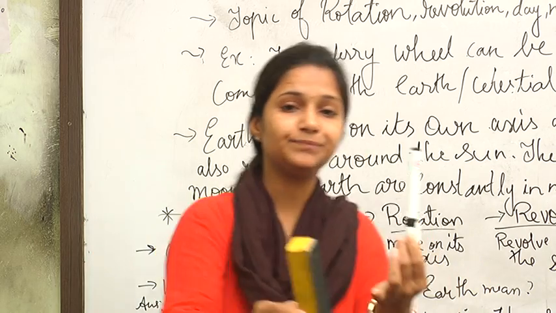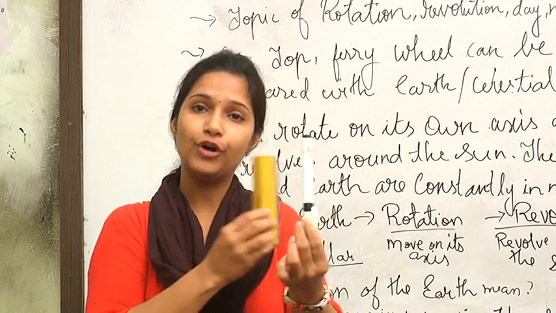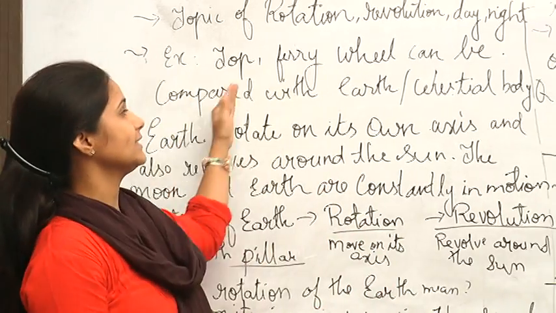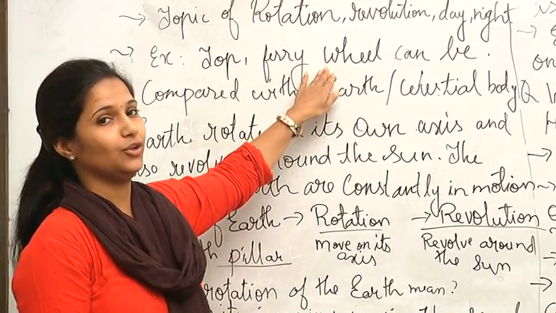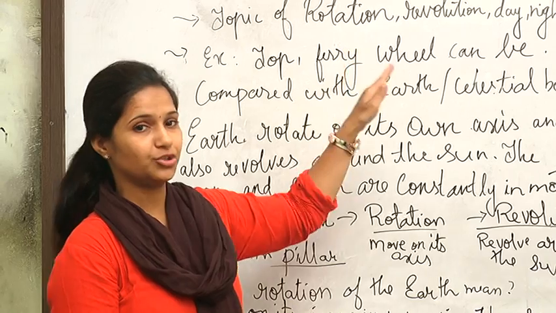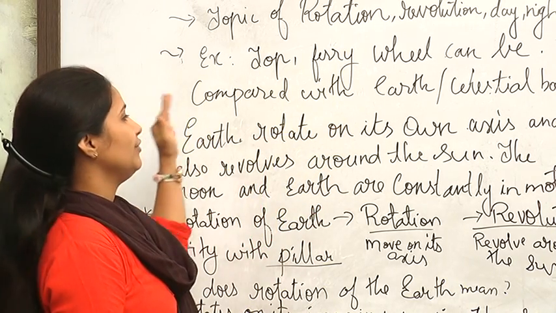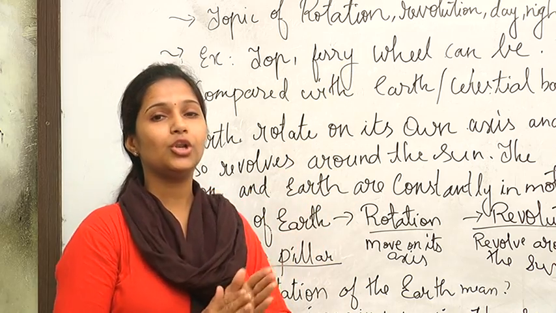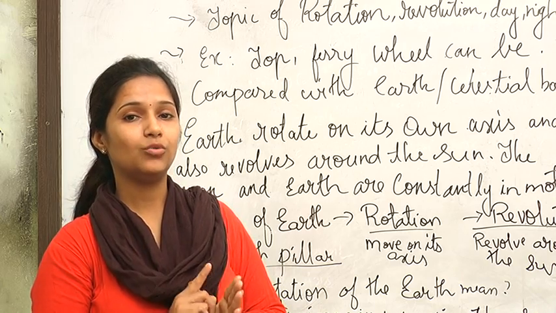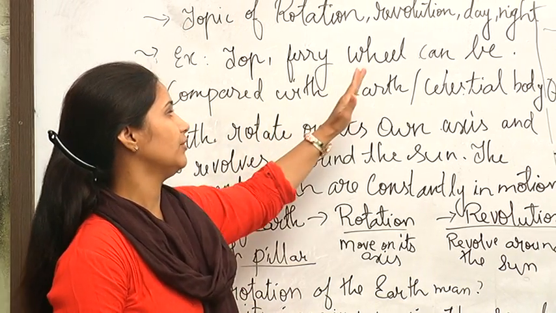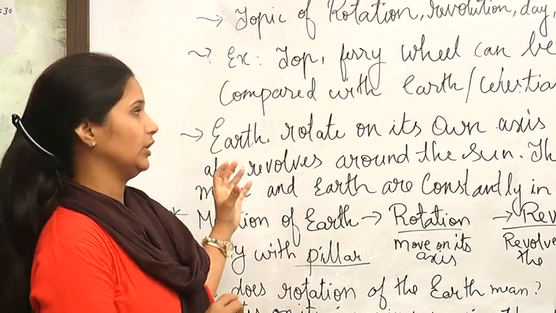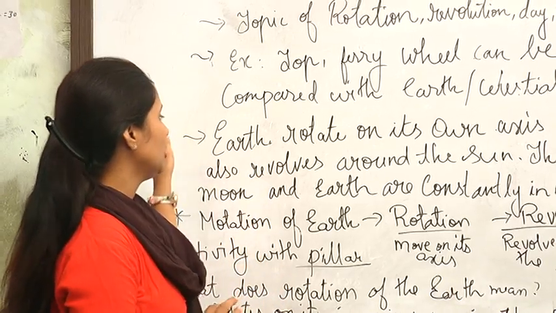This is the position of rotation, and this is the position of revolution. So we can easily understand with the help of the Ferris wheel, and I think you all went with your parents to a fair, so it is easy for you to understand rotation and revolution. Now we can easily compare this. We all know Earth rotates on its own axis as well as revolves around the other planets. This is the way we can compare our toys with the Earth, how it rotates and revolves. Now come to the next point.